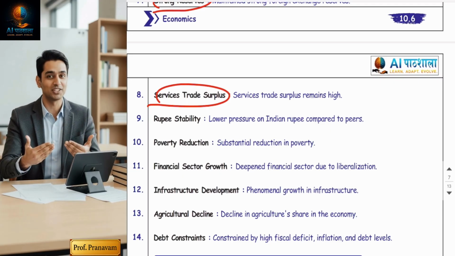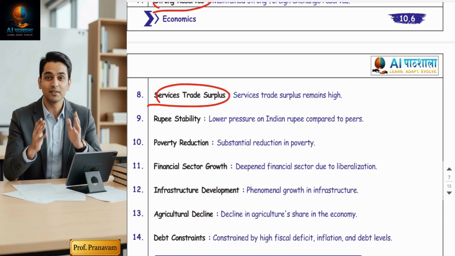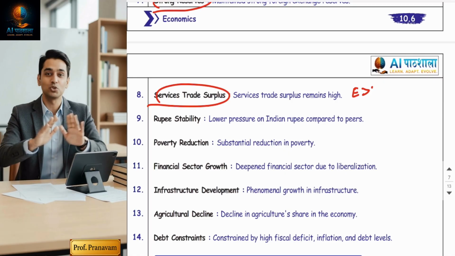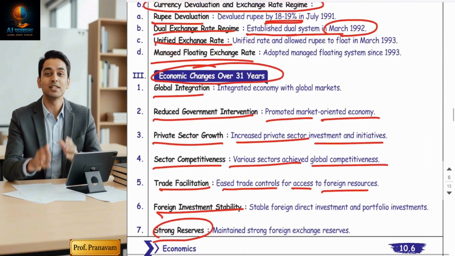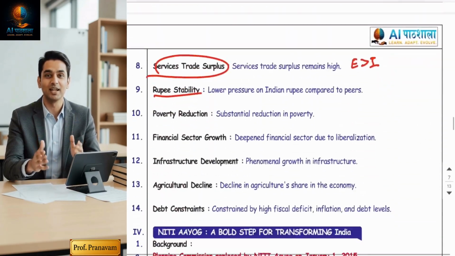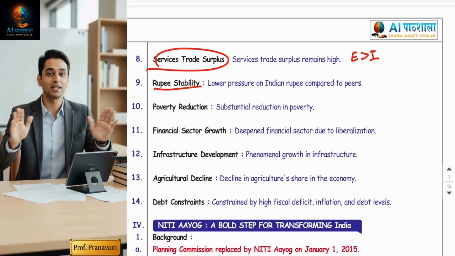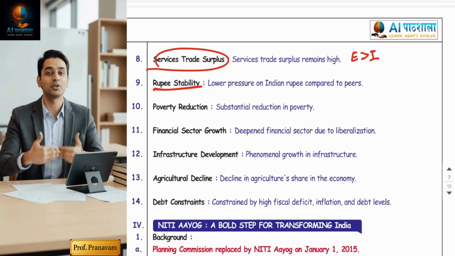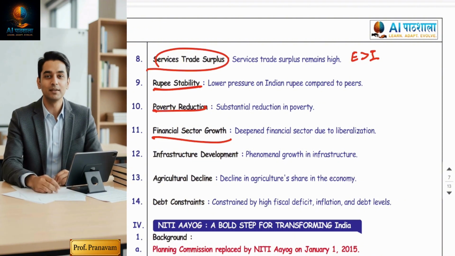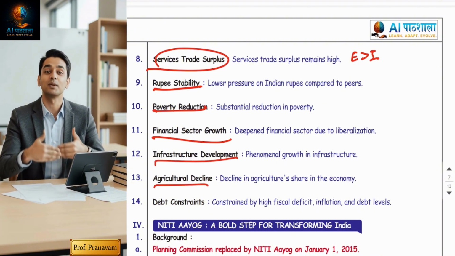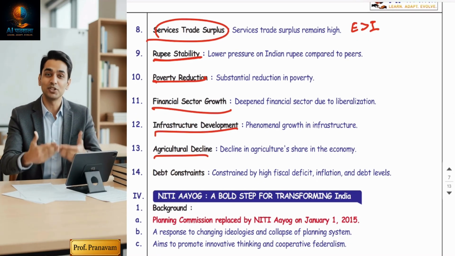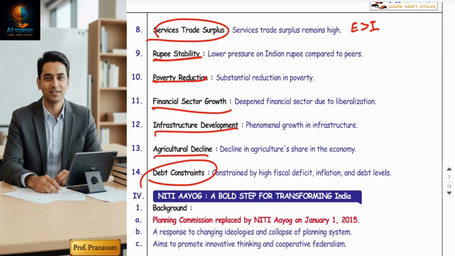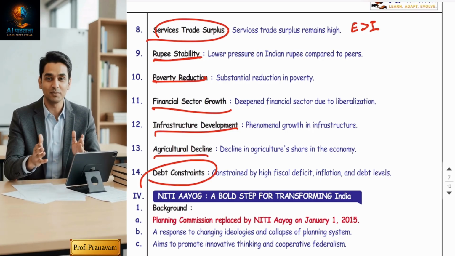Right now, in the service sector, a trade surplus is going on. That means India's export of services is greater than the import of services. Because of rupee devaluation, and because we have accepted foreign exchange convertibility due to markets, rupee stability has taken place. Now, poverty reduction, financial sector growth, infrastructure development. Our dependency on agriculture has been reduced. The Indian economy has shifted from agriculture to the service sector, and debt constraints have also been reduced. So many positive changes have taken place.